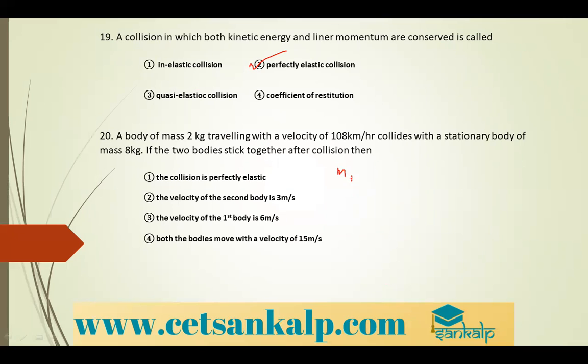So m1 u1 plus m2 u2 is equal to m1 plus m2 into v.